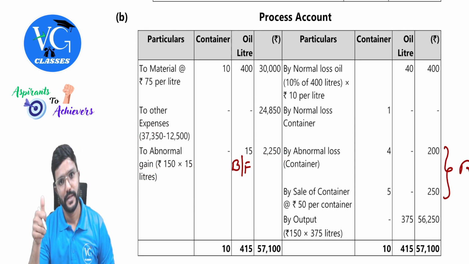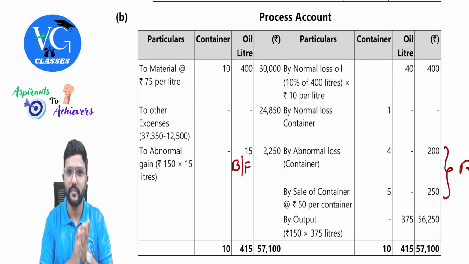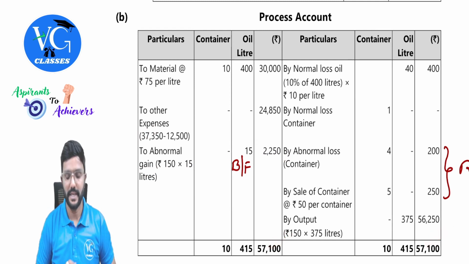2,250. Is that clear? Yes. Now close the amounts column. It has to match. Got it? Yes, guys. Sure.